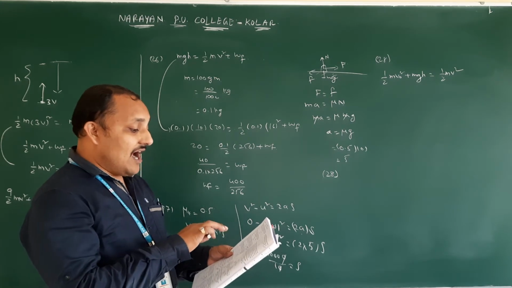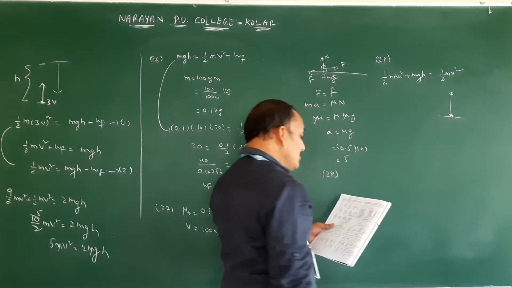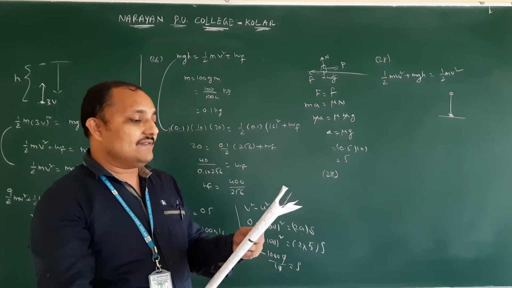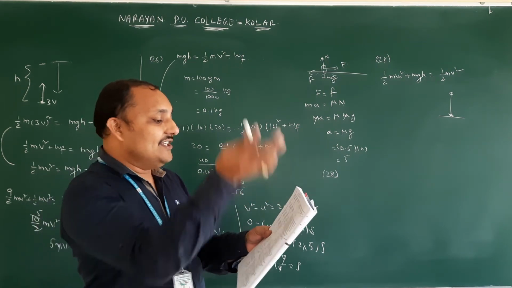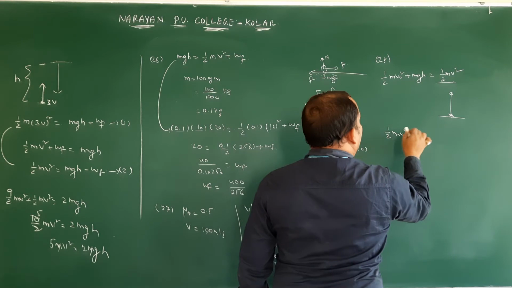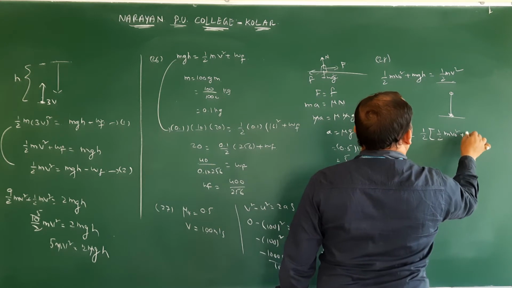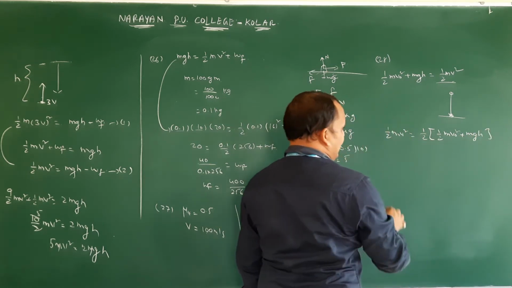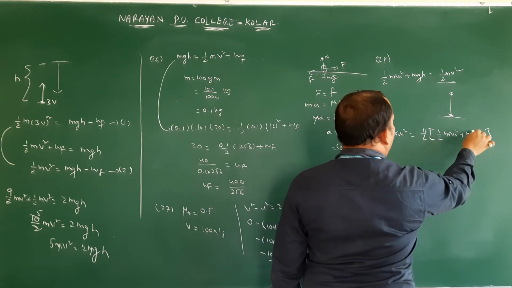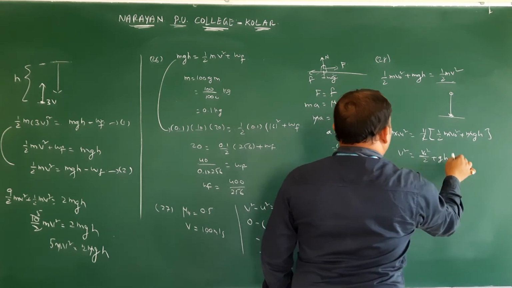Next, they gave after collision. It is thrown after collision, it is losing some amount of energy. With remaining energy, means 50% losing, remaining is 50%, it is reaching same height. Then this energy after touching is half of initial energy. Half mv0 square plus mgh. So this half will be cancelled, then m will be cancelled. V square equal to v0 square by 2 plus gh.